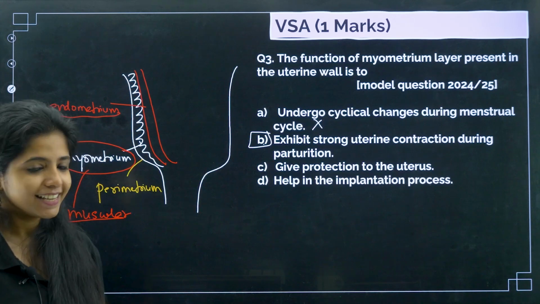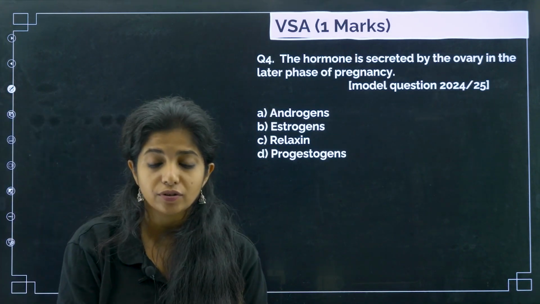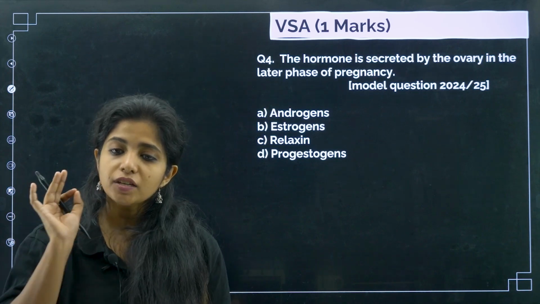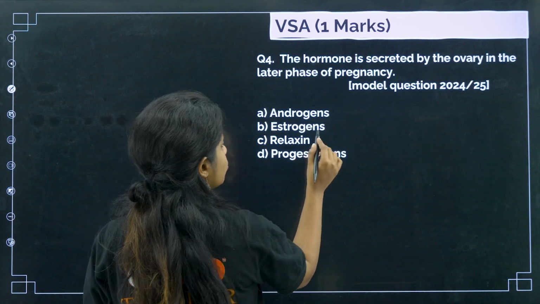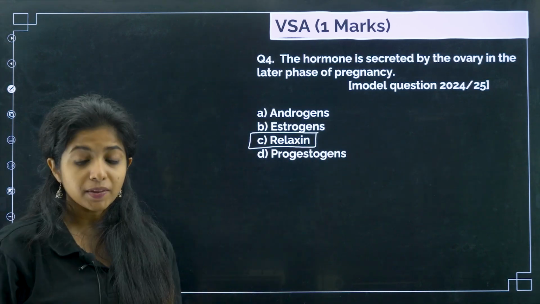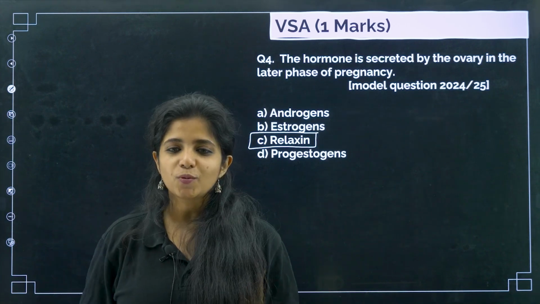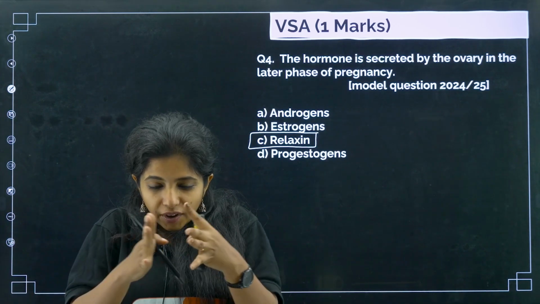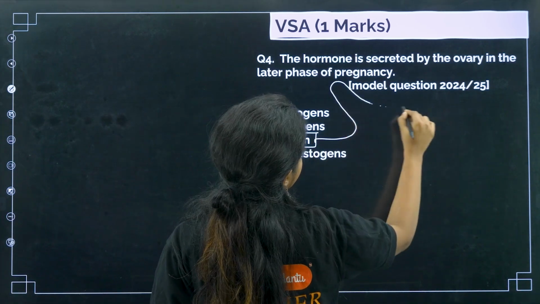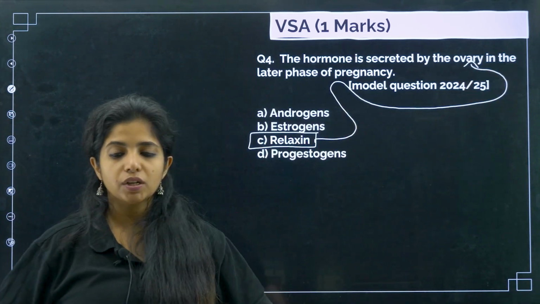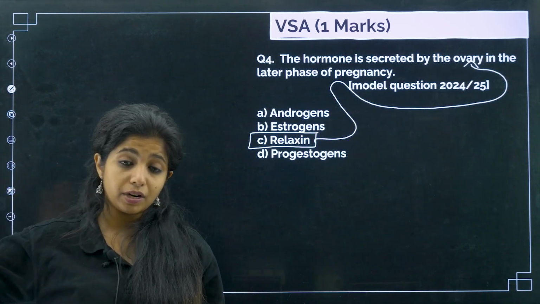Chalo, next. The hormone secreted by the ovary in the later phase of pregnancy. This is a direct question, so I don't have to explain much. There is one hormone being released by the ovary during the later phase of pregnancy, and that is known as relaxin. It helps in the relaxation of the cervical muscles so the baby can easily move out. They are usually contracted like this. If it is relaxing, it will have more space. So this is relaxin which is released by the ovary. Just imagine that the ovary is relaxing at the end of pregnancy, because obviously the pregnancy is over.